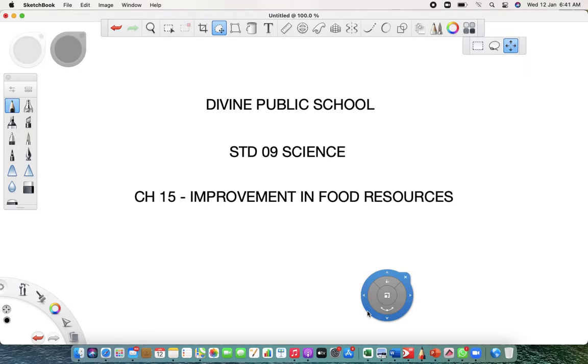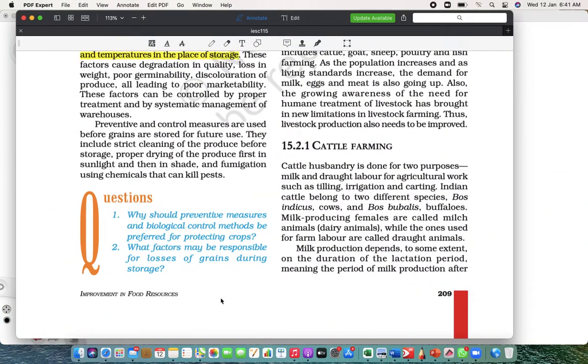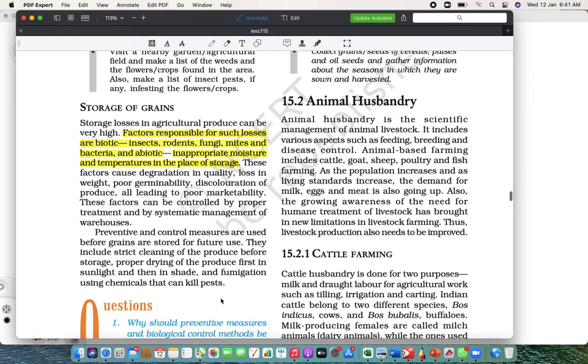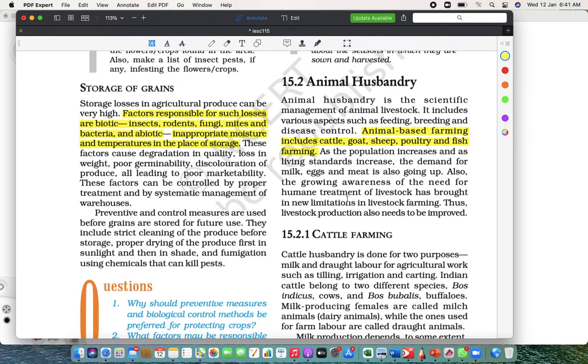I'm your science teacher. We are learning chapter 15, improvement in food resources. Now, the next topic we are going to learn is animal husbandry. As I told you, animal husbandry is what? We rear animals, for example sheep, goat, poultry, fisheries, including fish farming.